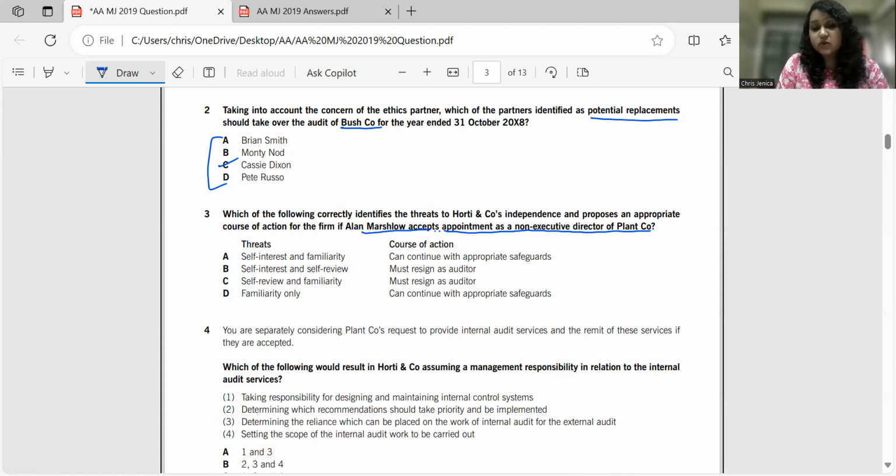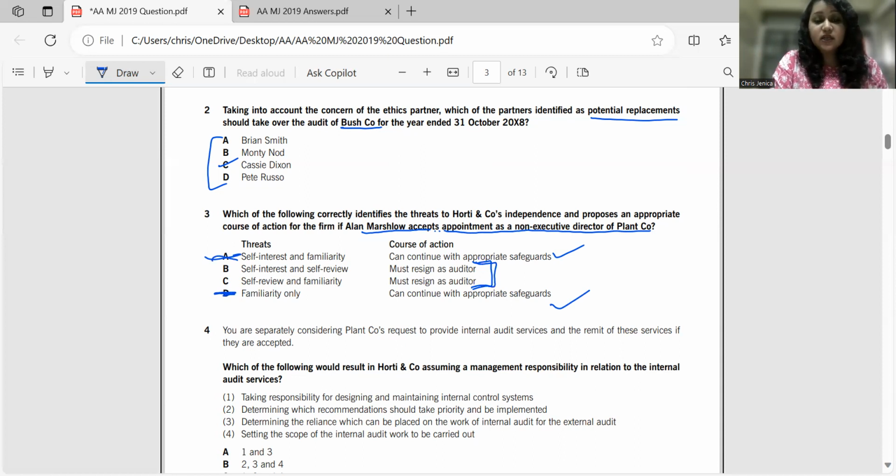He cannot be an audit engagement partner. So first of all, he must resign as an auditor. That is the main key point that you have to remember. He cannot be a non-executive director in the client company when he's going to be an audit engagement partner. So the main point here is that he must resign as an auditor. So basically, I'm going to get rid of these 2 points. These 2 points cannot be there. Only B and C are going to remain in my options.